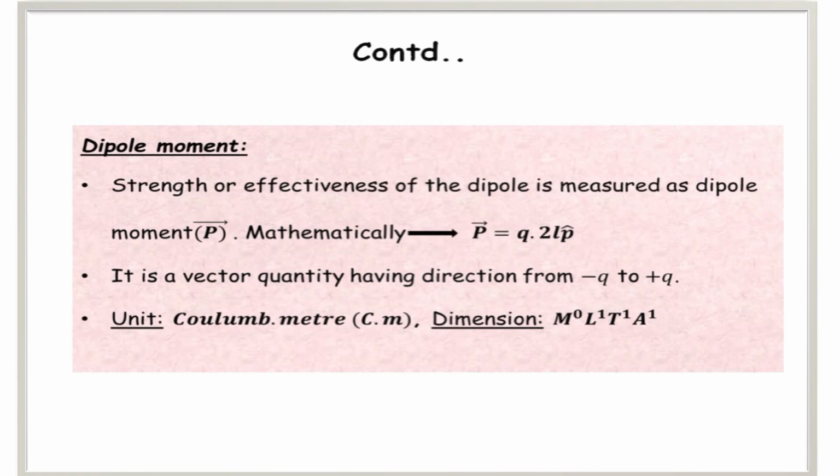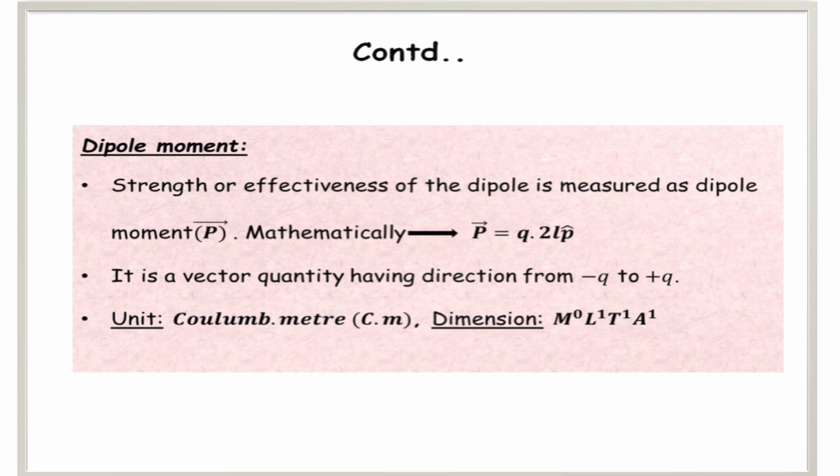So the strength of the dipole is called dipole moment. Mathematically, we can write the p vector is equal to q into 2l into p cap. So p cap indicates the direction from minus q to plus q. What is its unit? q into 2l, that is coulomb meter. What is its dimension?